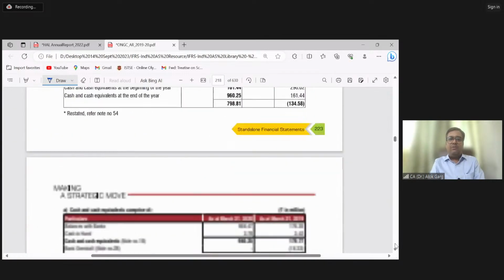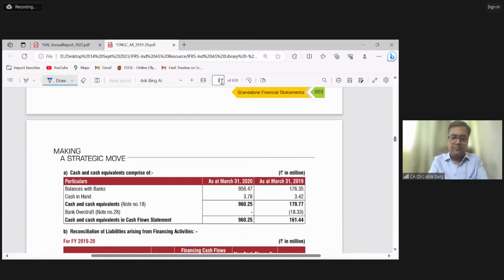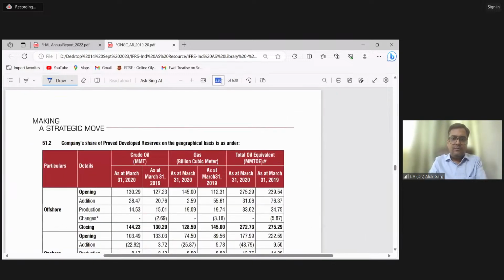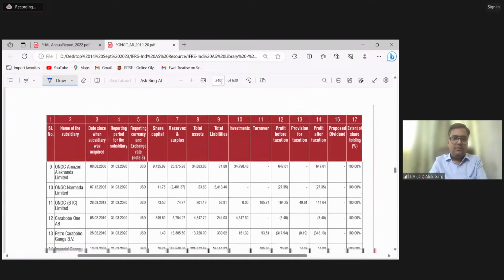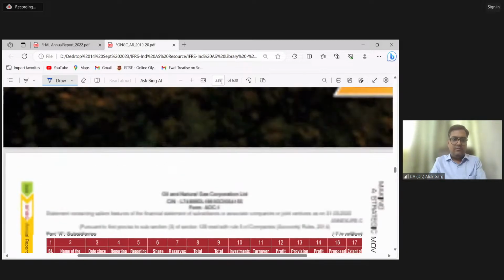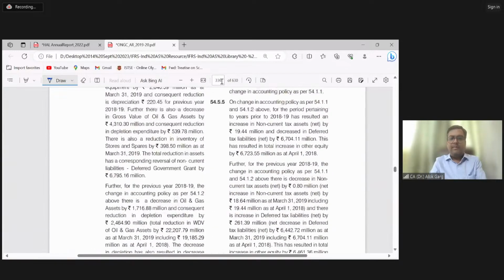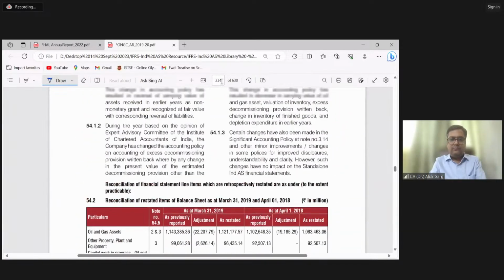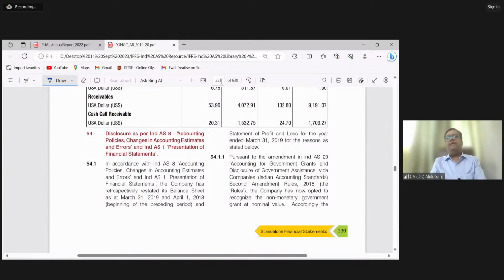Now let's go to note number 54. In note number 54, you can see the disclosure as per Ind AS 8 and Ind AS 1. The same treatment is there in Ind AS 8 and Ind AS 1. You will have a session on Ind AS 8 and Ind AS 10 as well. So you will find the same treatment there.